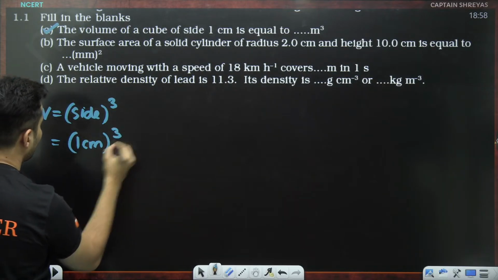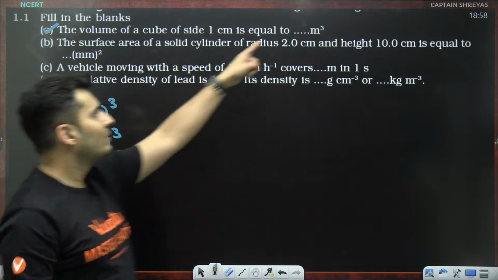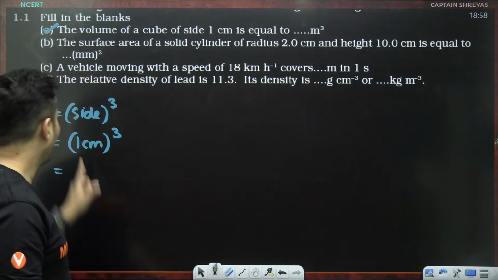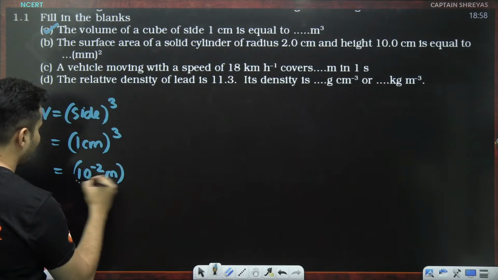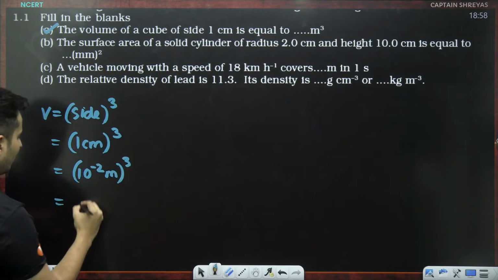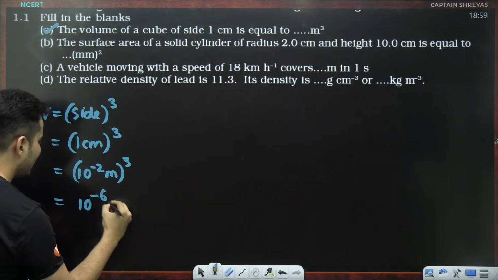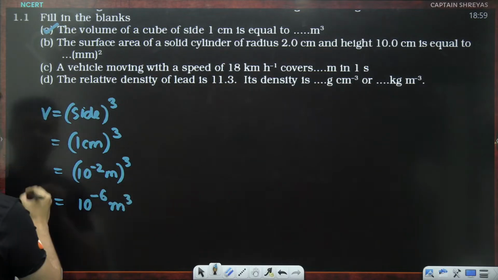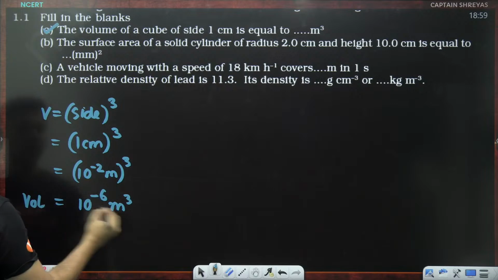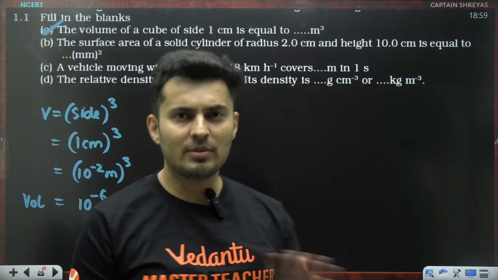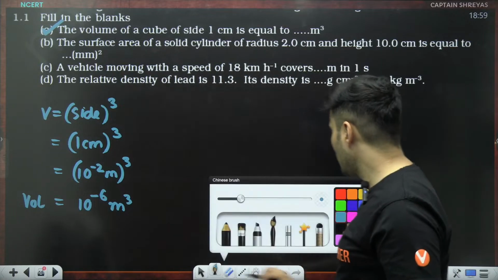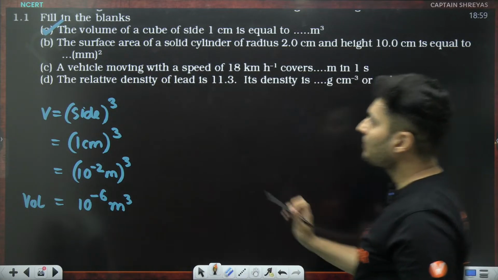So 1 centimeter cube. But remember, I want to give the answer in terms of meter. So 1 centimeter is how many meters? 10 to the power minus 2 meters. So hence the final answer for this will be 10 to the power minus 6 meter cube. So the volume is 10 to the power minus 6 meter cube. We did the first question. Absolutely clear, my dear warriors? Understood? Can we go to the next question?